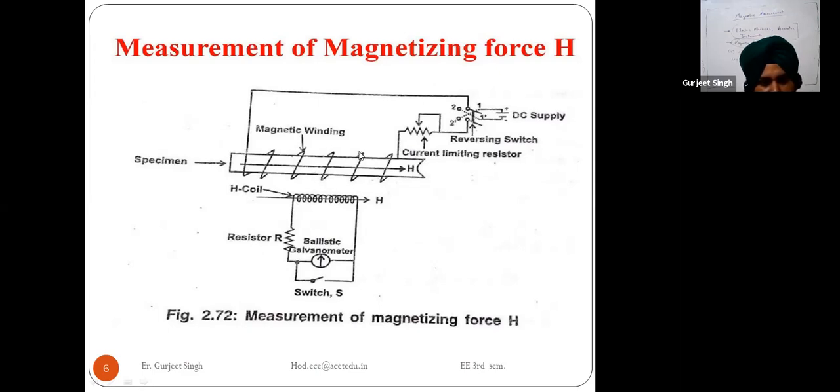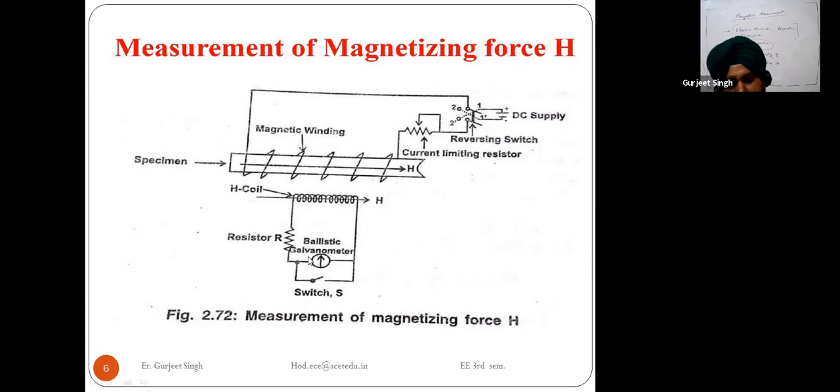In the H coil it feels the same magnetizing force that is felt by the specimen. Means the magnetizing force inside the specimen and the magnetizing force on the surface of the specimen are the same, and this magnetizing force is linked with the H coil. And this H coil is linked with my ballistic galvanometer.